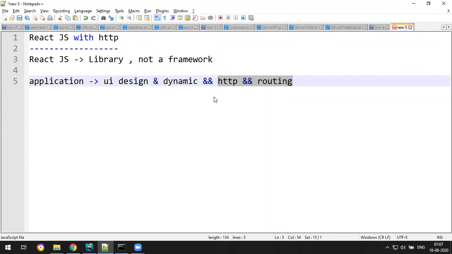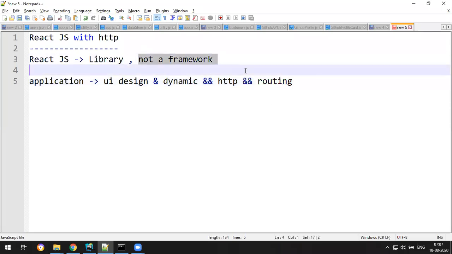The React.js ecosystem is made in such a way that they have given a choice to the developer. They have not given any library by default. You can choose the best HTTP client available in today's world, and you can also choose the best routing module available in today's market.